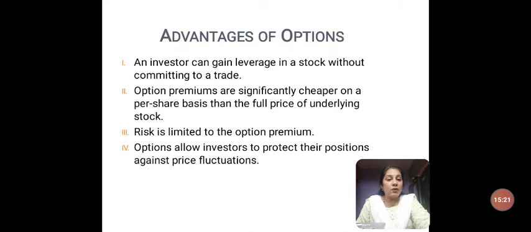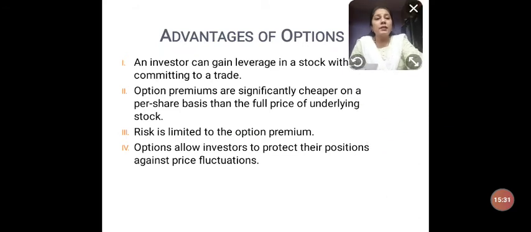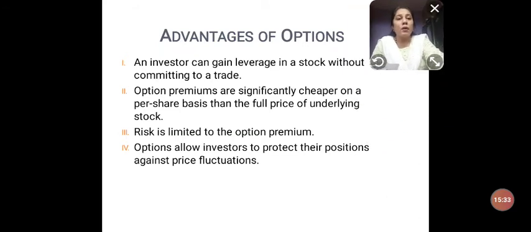Okay, so therefore options contracts will protect the investor from price fluctuations. Next, we'll see what are the disadvantages of options.